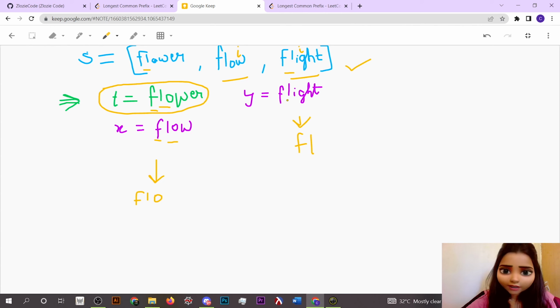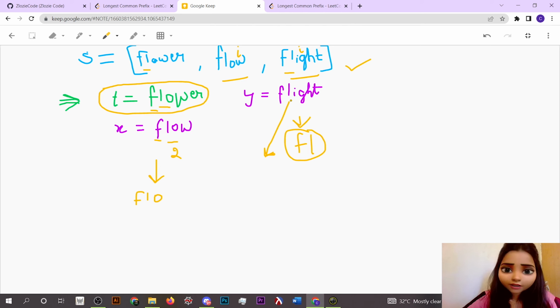After getting the index, we are not taking the string as our answer. Instead, we can just get the last index at which the strings were the same. But it is obviously the minimum of all the possible answers. Let's suppose for j equals 0, 1, 2, for the second position we found that till this index, the substring is common, or it is the longest prefix.